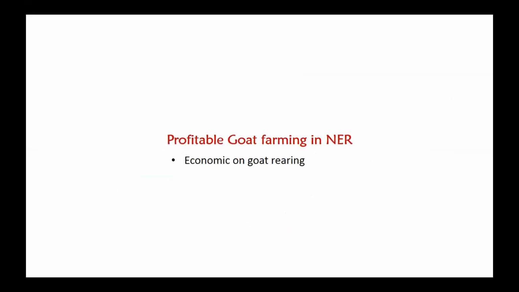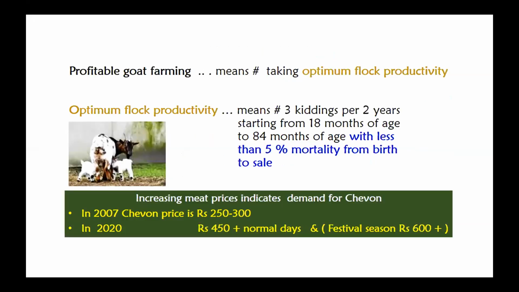Then profitable goat farming in the northeast region. So about the economics, we'll just have a look. Profitable goat farming means optimum flock productivity. What optimum flock productivity means is 3 kiddings per 2 years, starting from 18 months of age to 84 months of age, with a low mortality of 5%, from birth till the sale. That means up to 6 to 7 months of age.